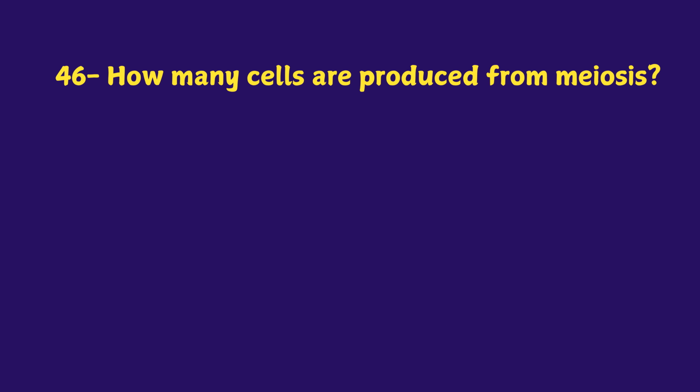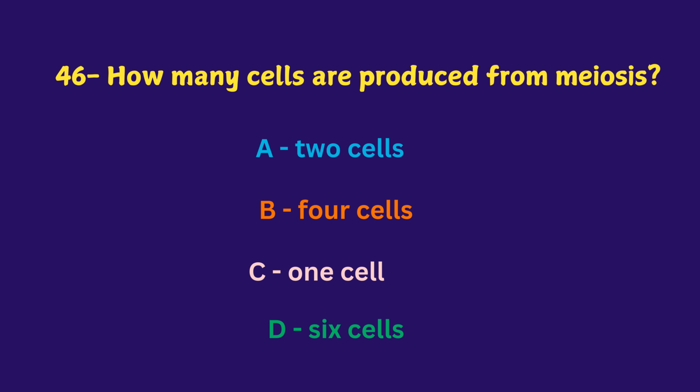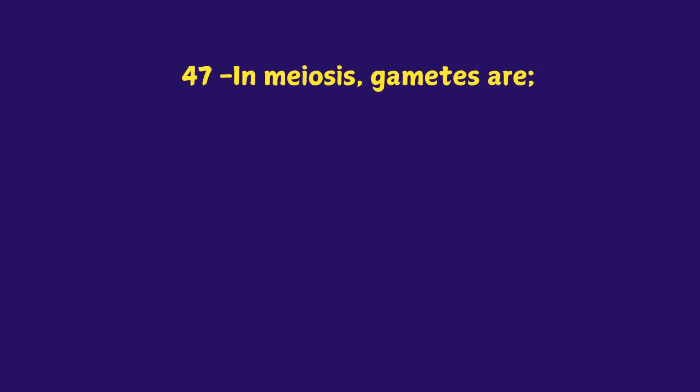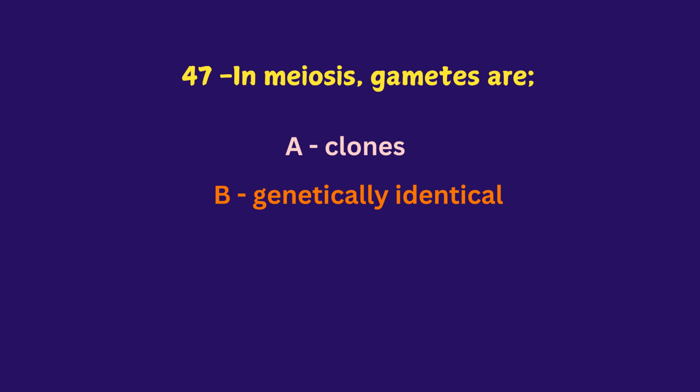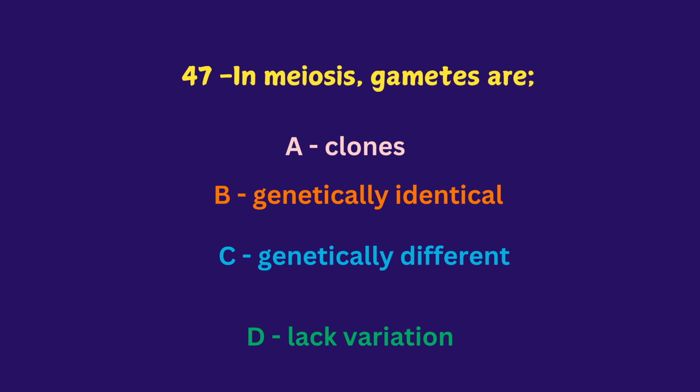How many cells are produced from meiosis? 2 cells, 4, 1, 6. The answer is 4. In meiosis, gametes are clones, genetically identical, genetically different, lack variation.